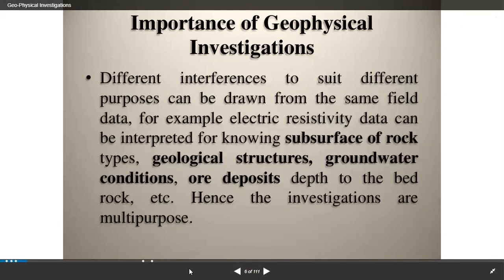And guys, here also, non-destructive. For example, the importance of the advantages and limitations of geophysical investigations. Non-destructive is one of the advantages. Geophysical methods provide non-destructive in situ measurements.